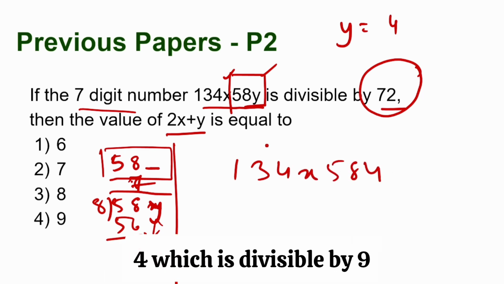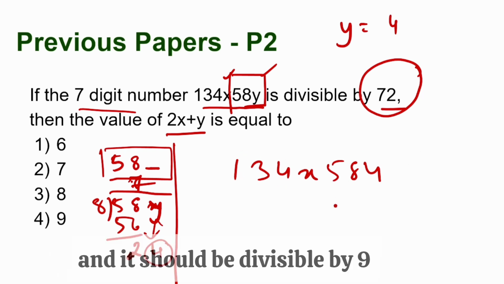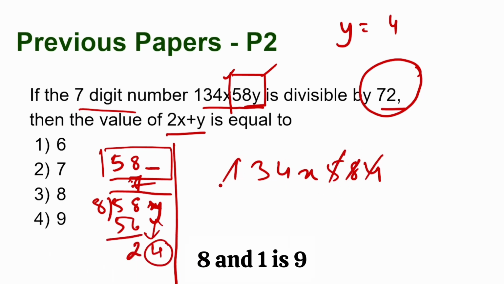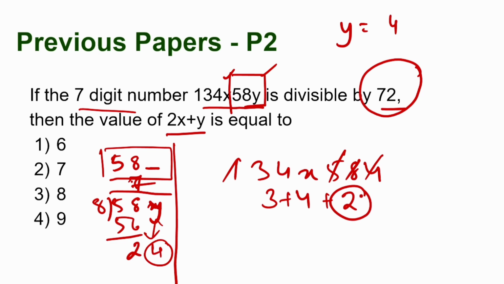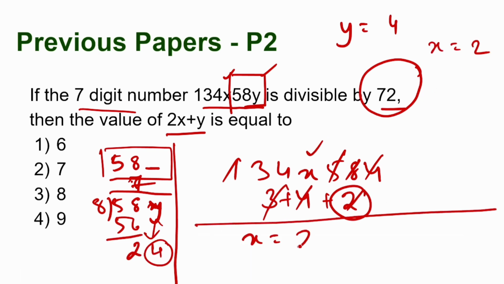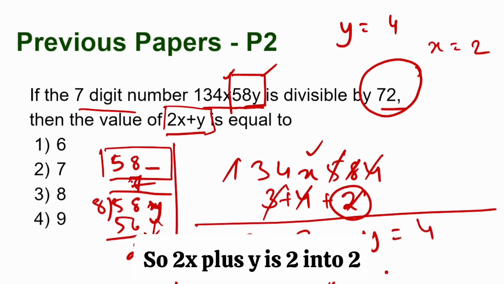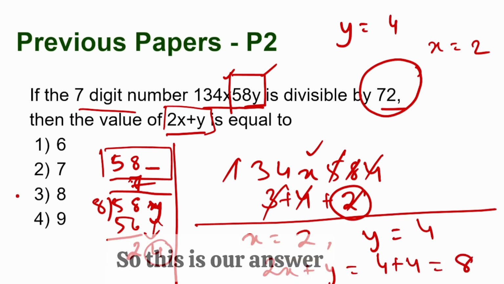which is divisible by 9. So what is the rule for 9? We have to add up all the digits and the sum should be divisible by 9. Let's cancel. 5 plus 4 is 9. 8 and 1 is 9. 3 and 4 is 7. So 3 plus 4 is 7, plus we have to make this 2 to get 9. So x is 2. So now we have the value of x equal to 2 and y equal to 4. We have been asked what is 2x plus y. So 2x plus y is 2 into 2, 4, plus 4, which is 8. So this is our answer.